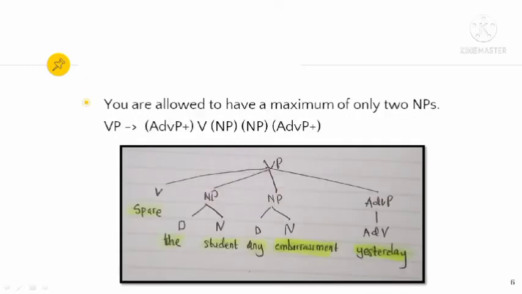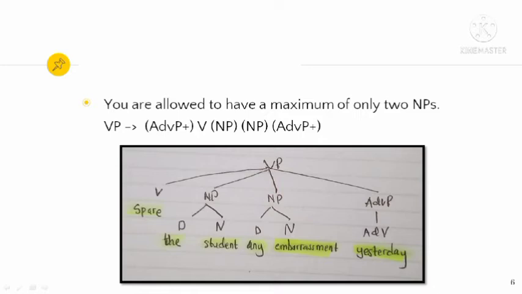In the third rule, you are allowed to have a maximum of only two noun phrases. Why? Because if more, the sentence will not make any sense. So, the derivation of the rule is: verb phrase consists of optional adverb phrase, plus verb, noun phrase obligatory if it is transitive, an optional noun phrase, and then an optional adverb phrase.